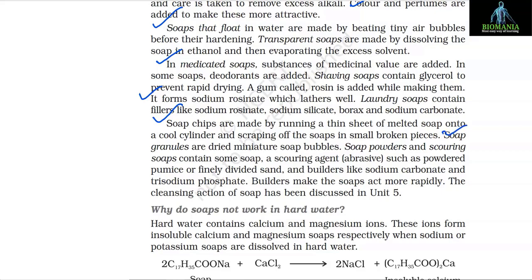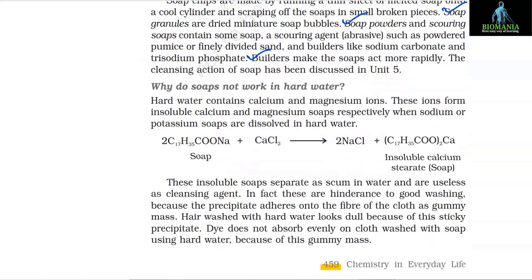Soap granules are dried miniature soap bubbles. Soap powders and scouring soaps contain some soap, a scouring agent, that is an abrasive such as powdered pumice or finely divided sand, and builders like sodium carbonate and trisodium phosphate. Builders make the soap act more rapidly. The cleansing action of soap has been discussed in Unit 5.